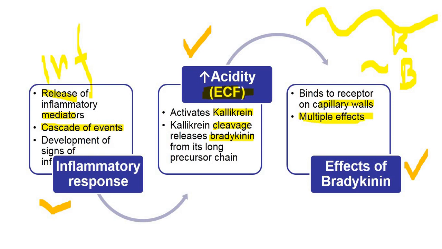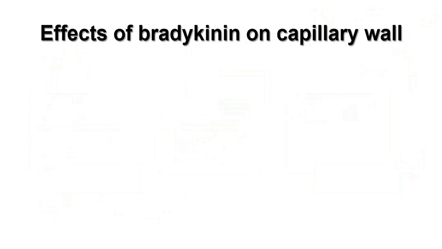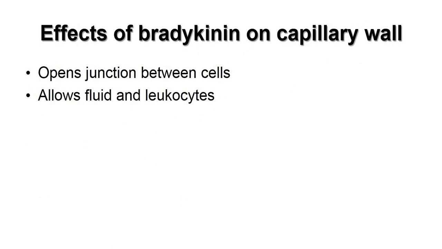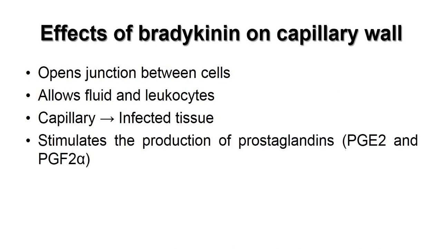The first part is the effect of bradykinin on the capillary wall. It will open the junction between the cells, right. So, the door will be opened. What will happen because of the door? It will allow the fluid and leukocytes to pass through. The capillary of the infected tissue will stimulate the production of prostaglandins, PGE2 and PGF2 alpha. Prostaglandins are mediators of pain and inflammation.